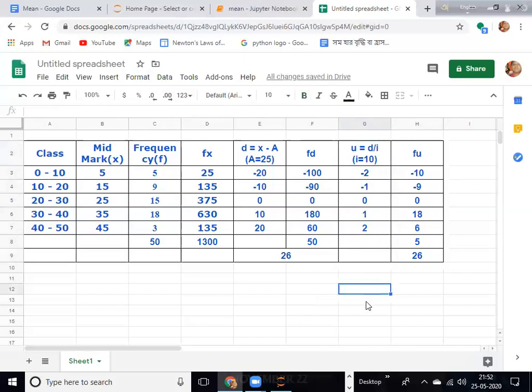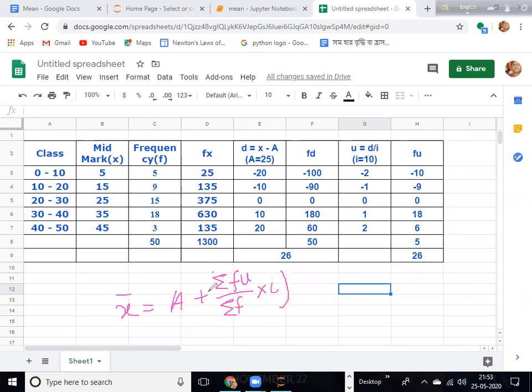Okay. So both the formula for this shortcut method, I just write, you copy it. The formula for this is sigma x will be assumed mean A plus sigma fu, sigma f into, this is sigma fu divided by sigma f, into the width of the class i.